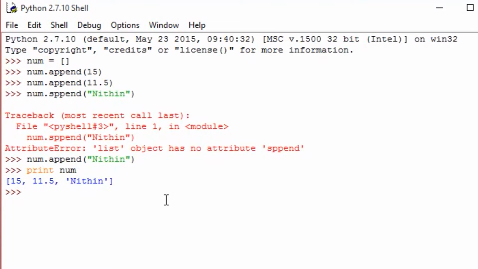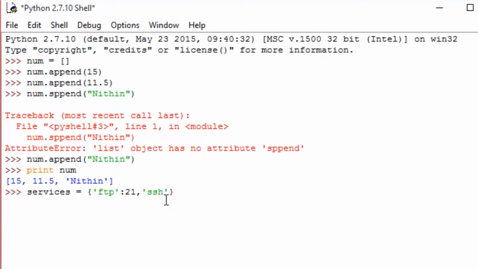Type services equals two curly brackets, and within single quotes type the key and a colon, and type the value for it. Separated by commas, type another key, which is SSH.